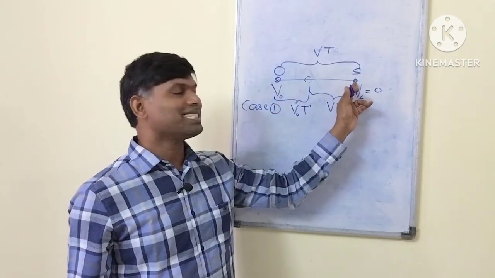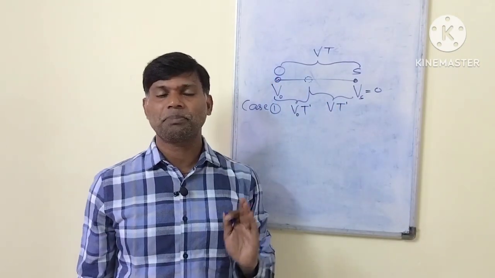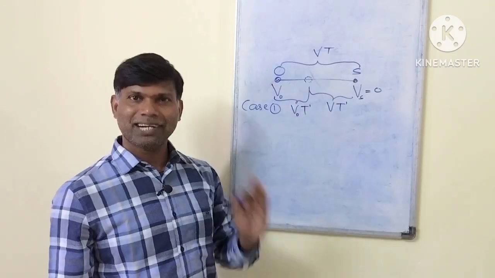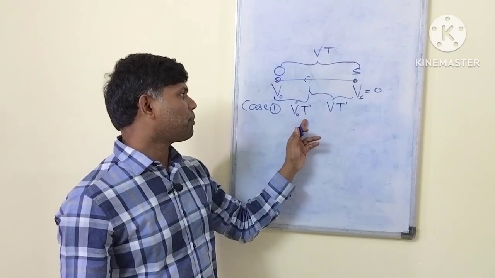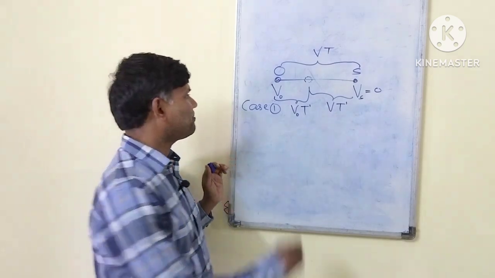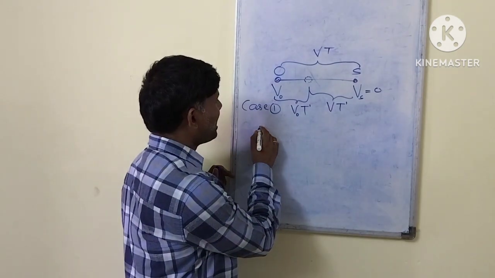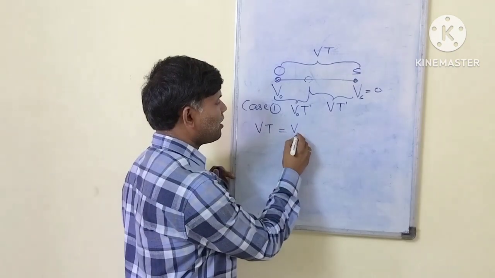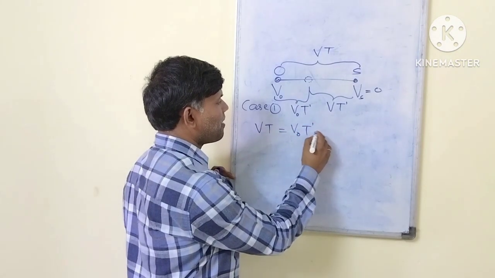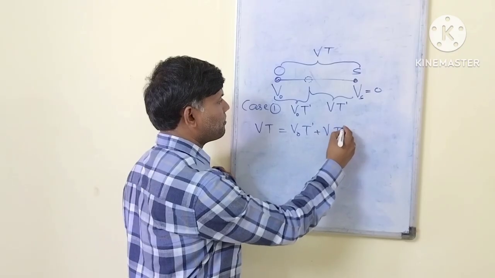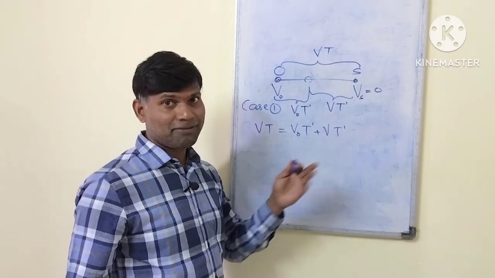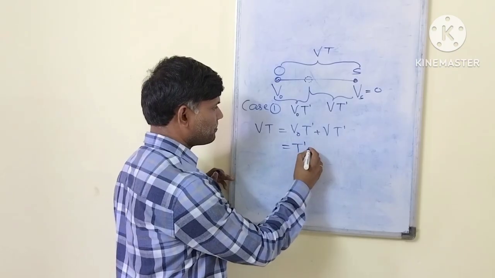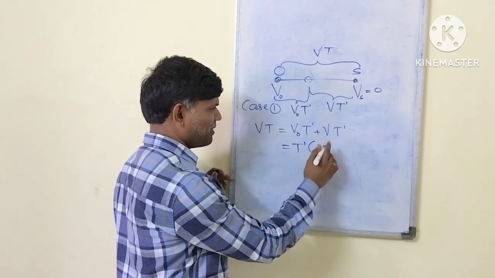So this total distance, that is the initial distance between observer and source, Vt, is equal to Vo t prime plus V t prime. So Vt is equal to Vo t prime plus V t prime. V is the velocity of sound, already told. You take t prime common. I will write V plus Vo.